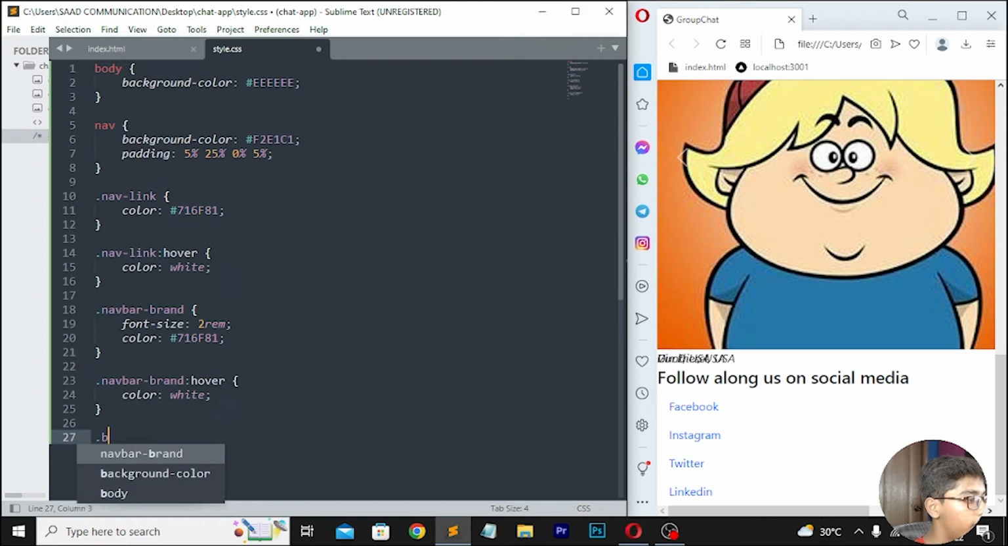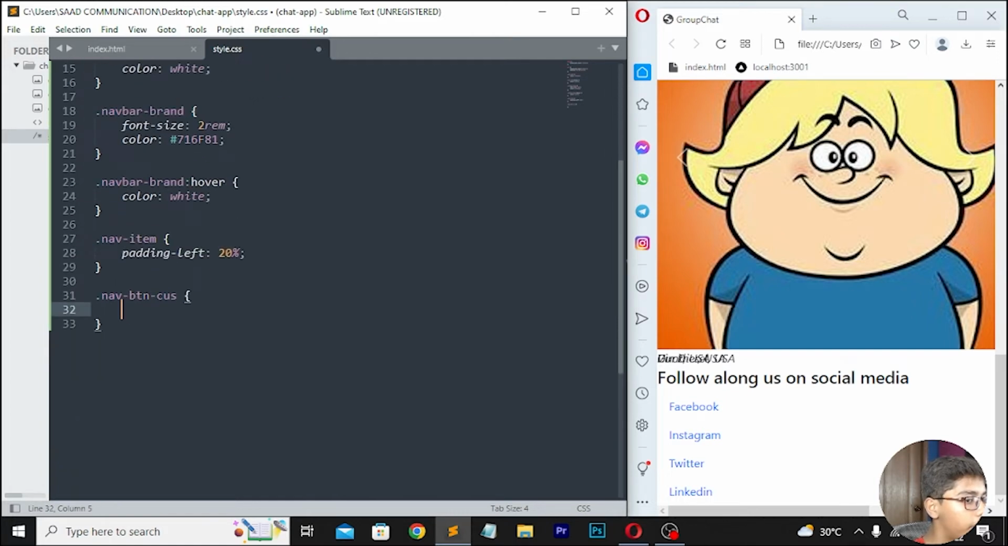Then move down right here nav, and then I'll be writing nav-item. Here I'll be writing padding left, which should be 20%, and then I'll be writing .nav-btn-cars. Then I will be moving down. Here I will be writing color, which should be 716F81. Move down right here .header-section. Then I will be writing background color, which should be F2E1C1.